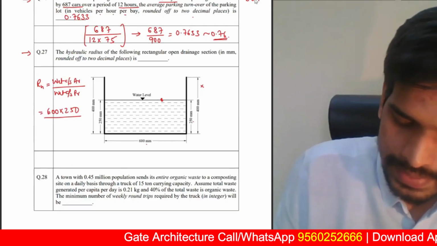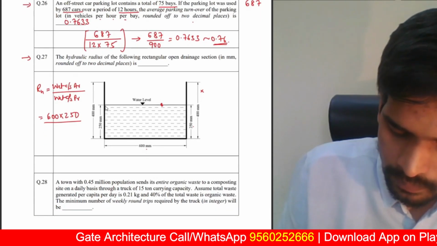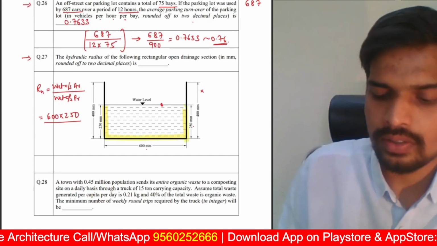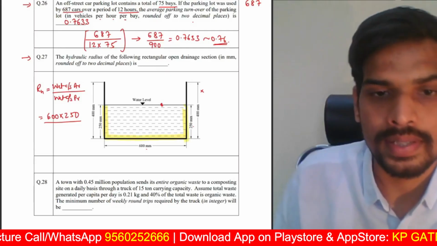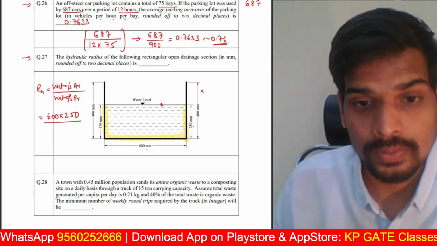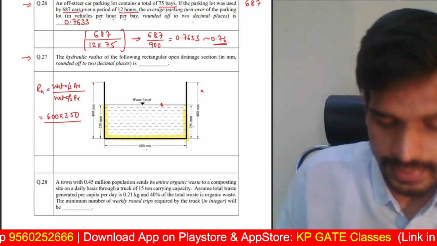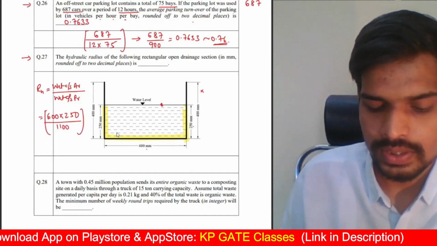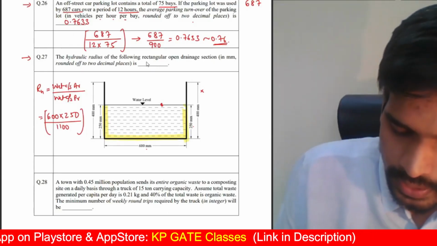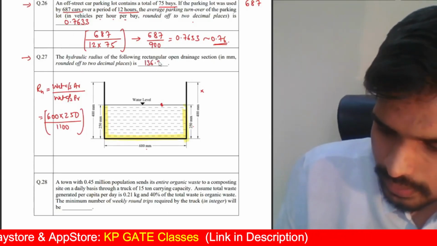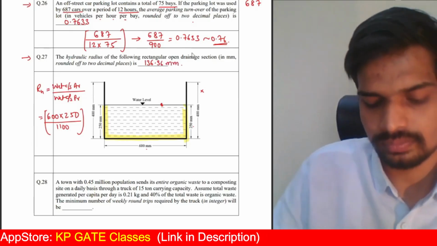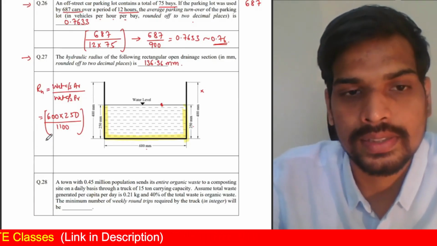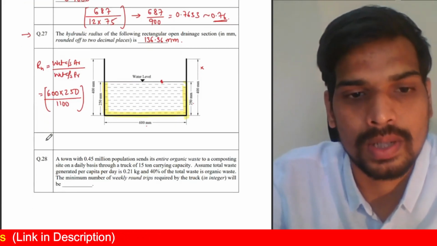In an open drain, you take it only from three sides. So it is basically this length plus this length plus this length. This is called as wet cross-sectional perimeter. You don't take the top length in the open drain. So this 250 plus 600 plus 250, you will get it as 500 plus 600, which is 1100. So divide this by 1100. 600 into 250 upon 1100. You can use your calculators and find out the answer. It would be 136.36 mm. They're asking us the answer in mm itself, so I have done the calculation in millimeters itself. That's question number 27 for 1 mark.